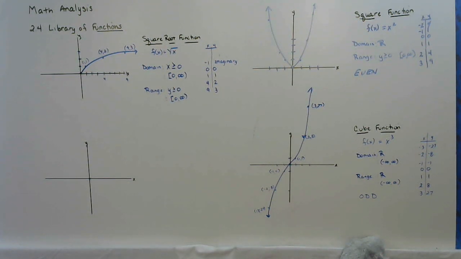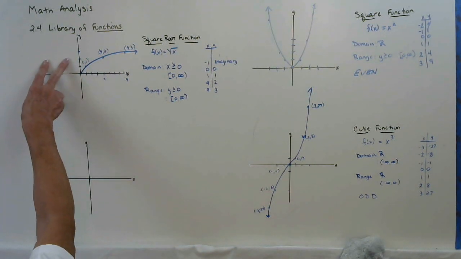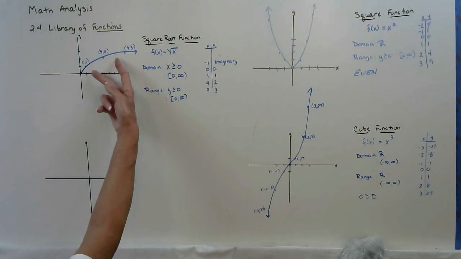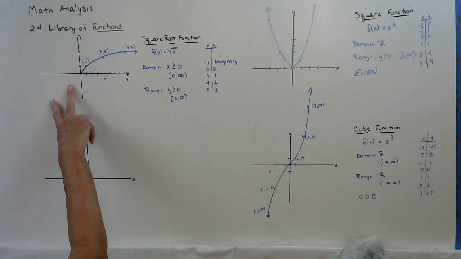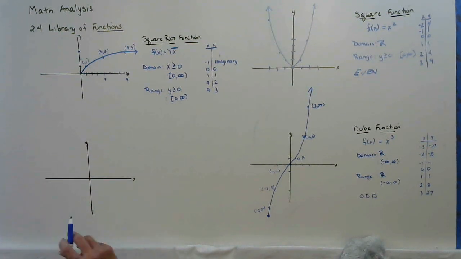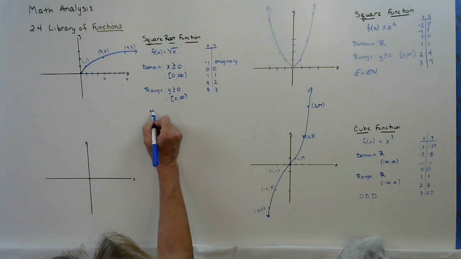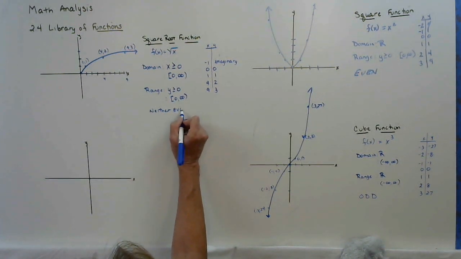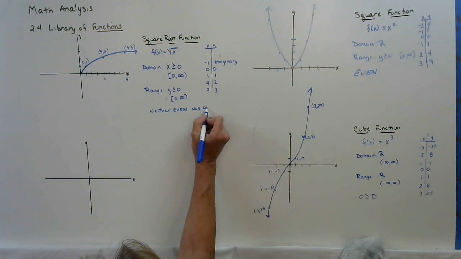And because this graph does not reflect over the y-axis and land on itself, it's not even. There are no pieces that are in the opposite quadrant through the origin, so it's not odd. So it's neither even nor odd.